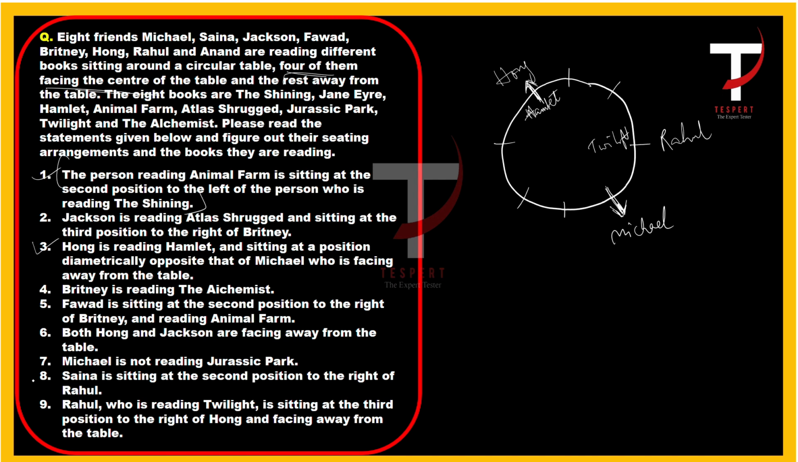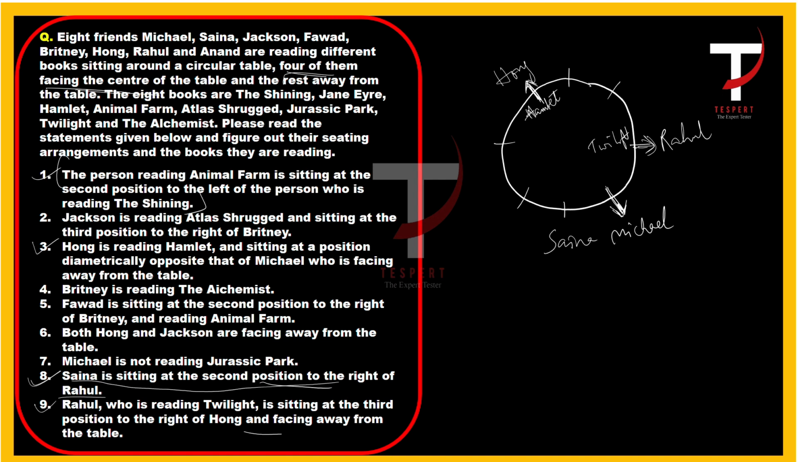If you consider statement number 8, Saina is sitting at the second position to the right of Rahul. So Rahul is here and Rahul is facing away from the center, away from the table, and Saina is second position to the right of Rahul. So if Rahul is away from the center, the first position is Michael's position, and the second position is this position in which Saina is sitting here.